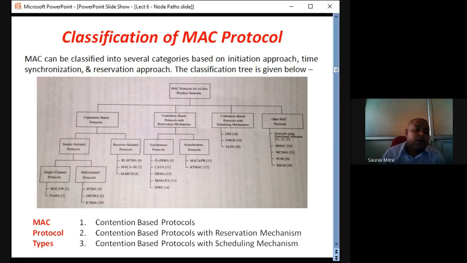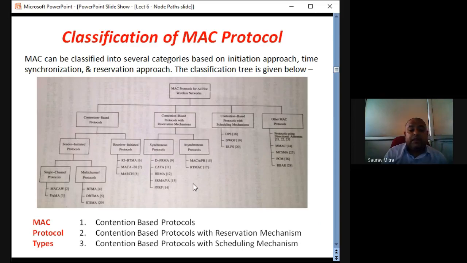Third type, contention based protocol with scheduling. So it's a time scheduling kind of a thing. We will see shortly how the scheduling mechanism ensures quality of service, that data will be transmitted from the source to the receiver without any kind of hassles. So there are 3 types of MAC protocol. First type, contention based protocol, does not ensure quality of service, hence it cannot be used for voice or data transfer. Then MAC protocol 2 and 3, with reservation and with scheduling, can provide QoS. They can be used for voice or data transmission over the channel.